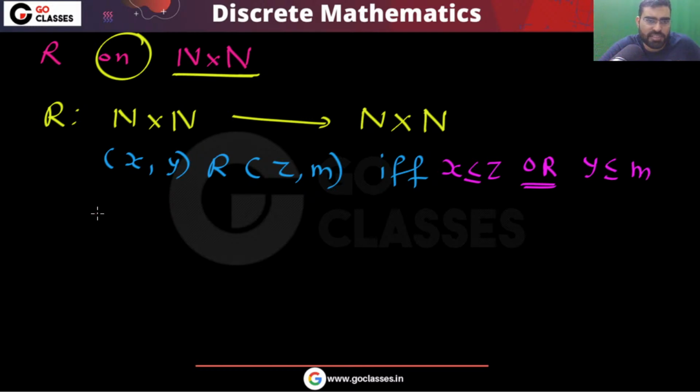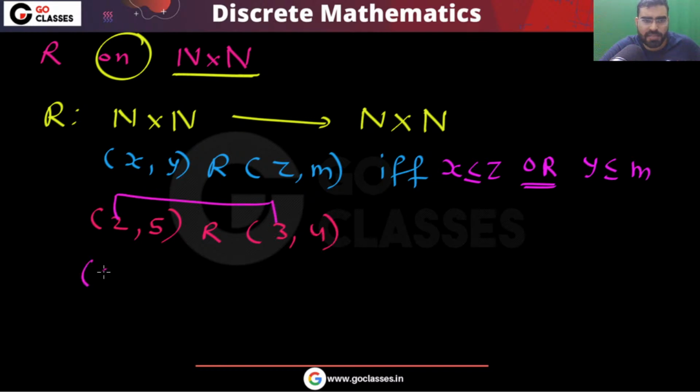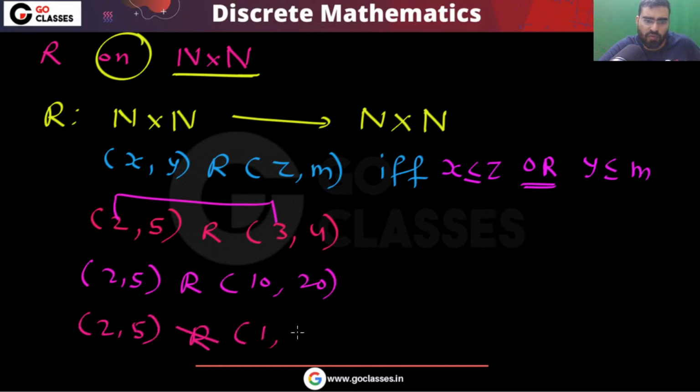For example, (2, 5) will be related to (3, 4) because 2 is less than 3. Similarly, (2, 5) is also related to (10, 20) because the condition is satisfied. (2, 5) is not related to (1, 4) because 2 is not less than or equal to 1, and 5 is not less than or equal to 4.